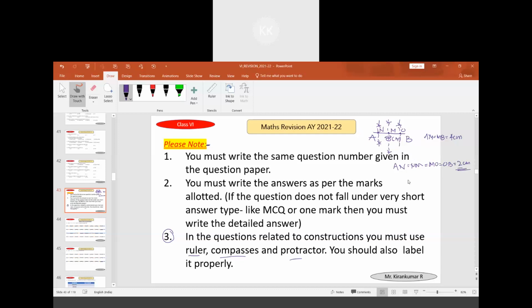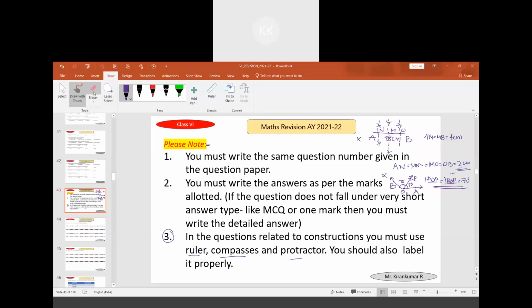This was one question. Another question was dividing an angle, isn't it? 140 degrees was the angle. When you construct it, you will get 70 degrees each. You have to write the letters to represent angle AOP is equal to angle BOP is equal to 70 degrees. You have to mention this. Otherwise, the answer is incomplete. Those who have not done the construction have not got the marks.